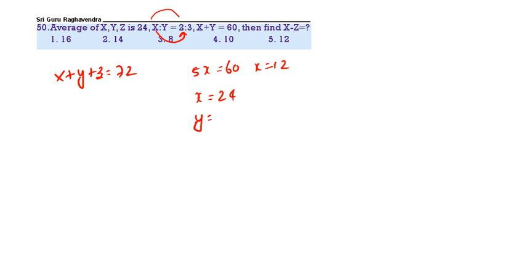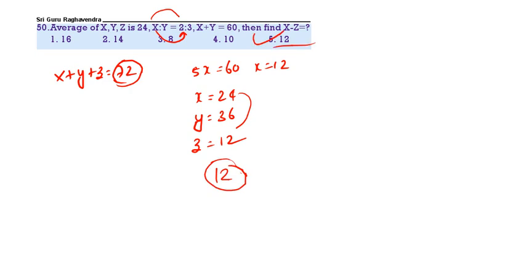Next, the average of X, Y, Z is 24. So X plus Y plus Z is equal to 72. X is to Y is 2 is to 3. So total 5x is equal to 60. x value 12. So if x value is 12, X is 2 parts, 2 into 12, 24. Y is 3 parts, 36. Then Z will be total 72. We got 60. Z will be 12. Find X minus Z. 24 minus 12. The answer is 12. 12 is the correct answer.